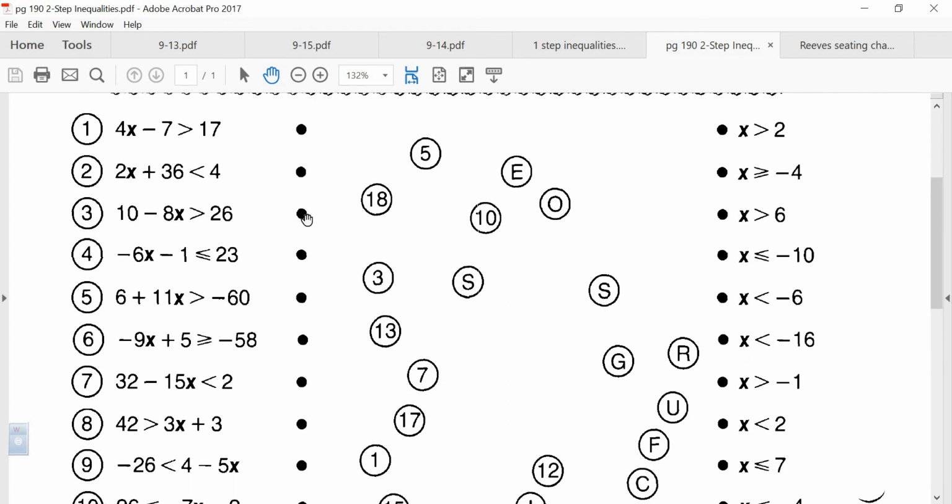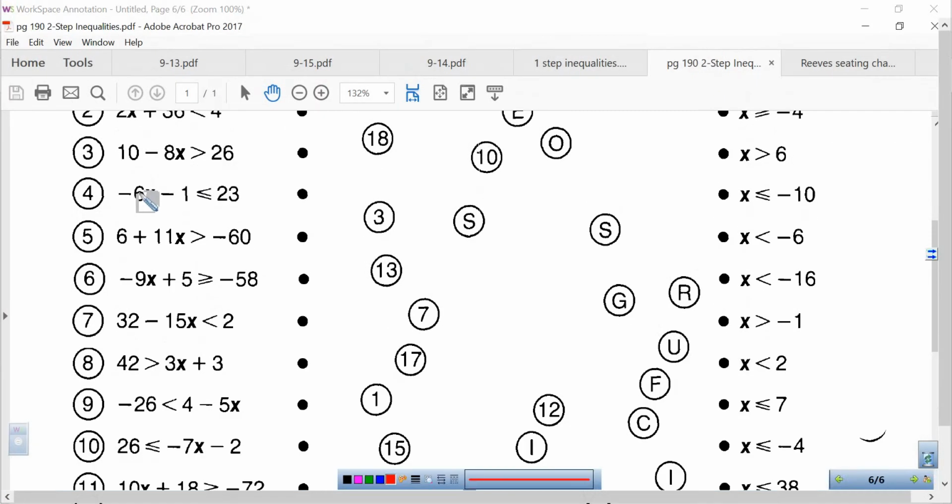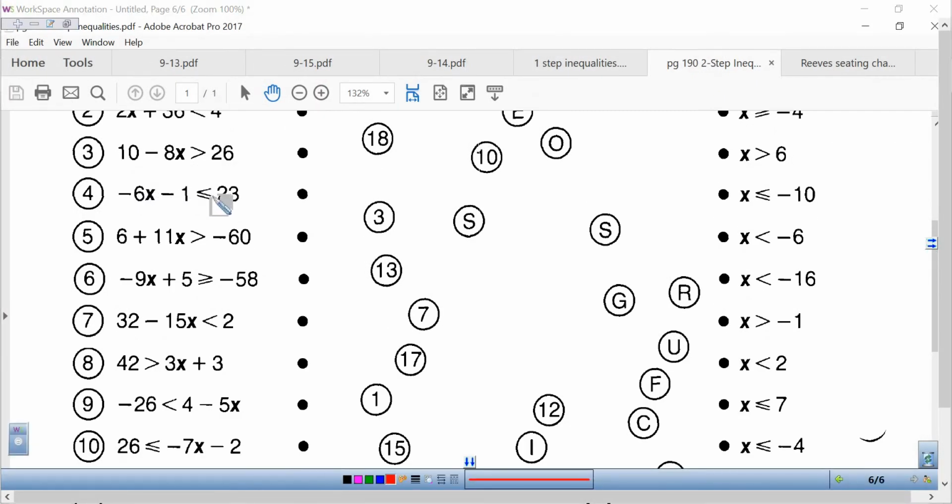Let's do another one. All right, how about number 4? Here we go. Negative 6x minus 1 is less than or equal to 23. All right, if I were to add 1 to both sides because they multiplied by negative 6 and subtracted 1, then I would get negative 6x is less than or equal to 24.